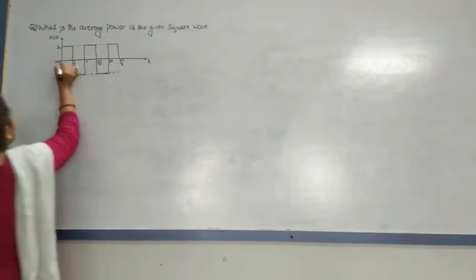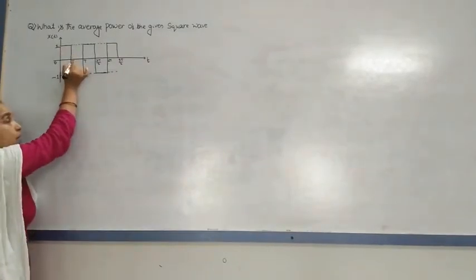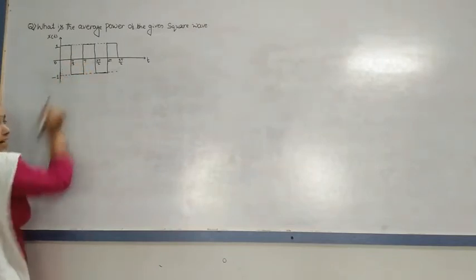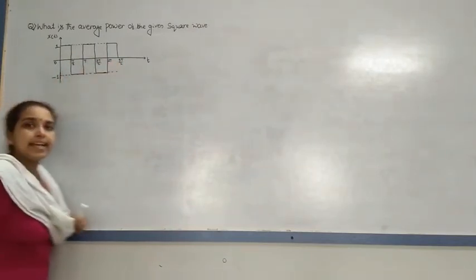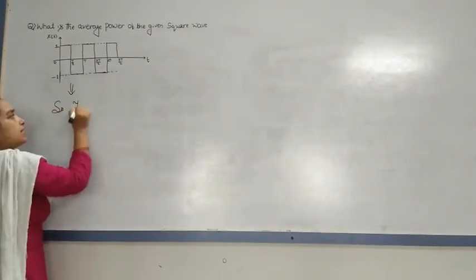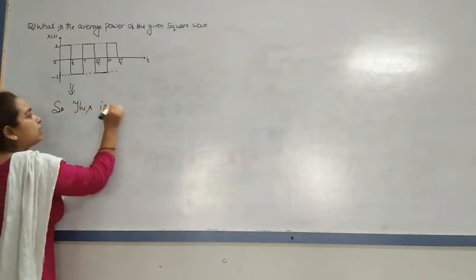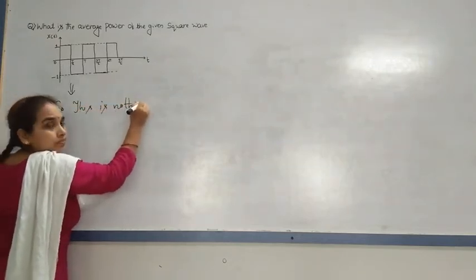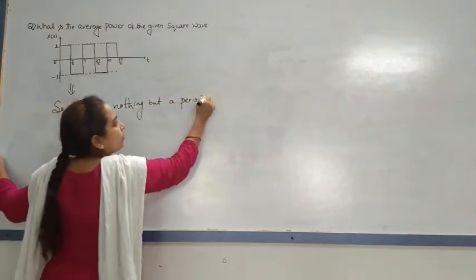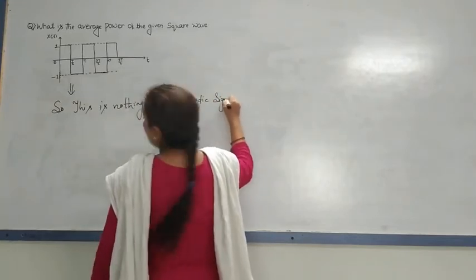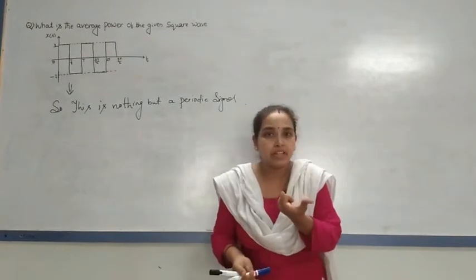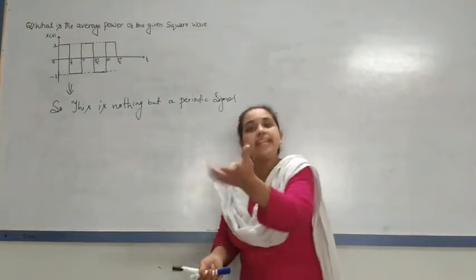Now see here, from 0 to T/2 there is the positive half, and from T/2 to T the negative half. The same thing is repeating again and again, so this is nothing but a periodic signal. All of you know why this is a periodic signal? Because in the same time interval the signal repeats itself.